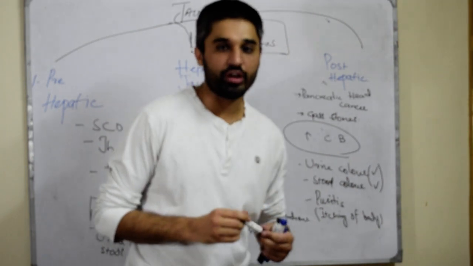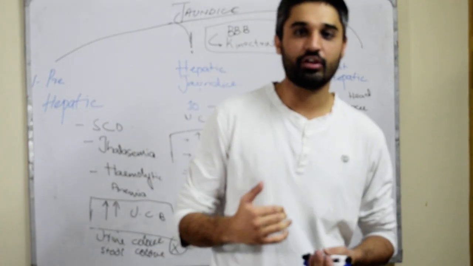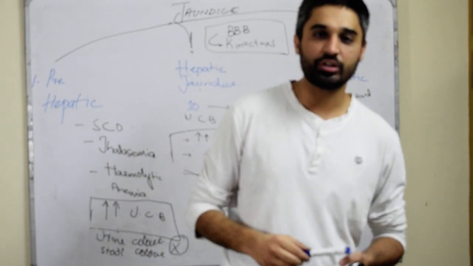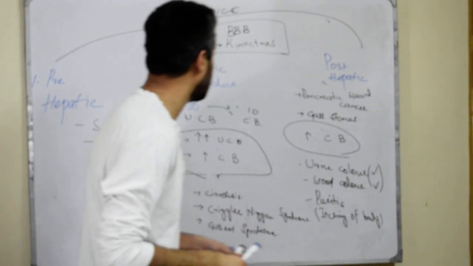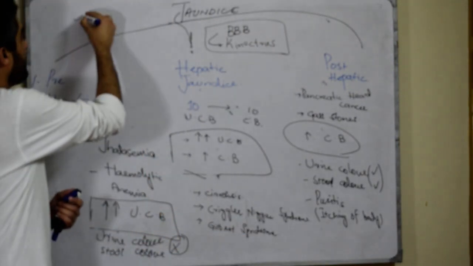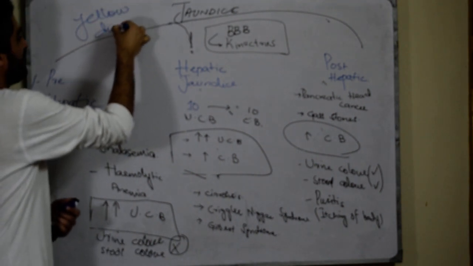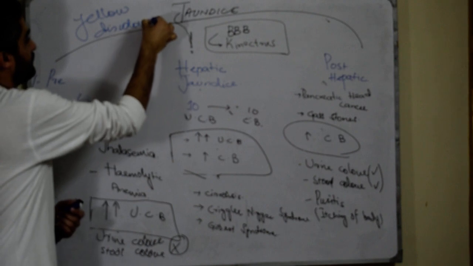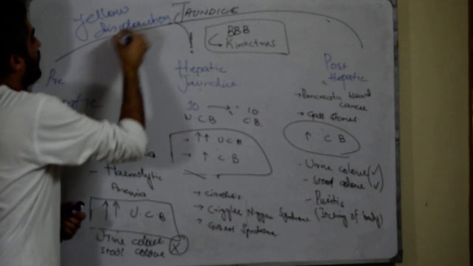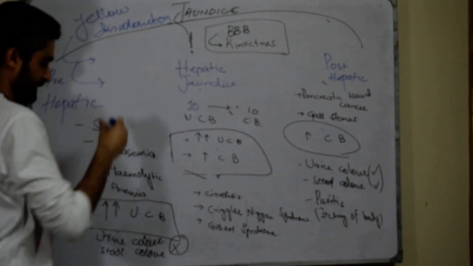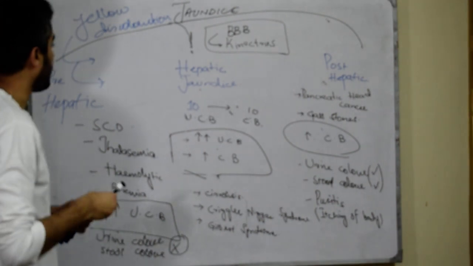So in jaundice, as we have already discussed, there is an increased level of bilirubin in the body, and because of this, there will be yellow discoloration of two very important areas.